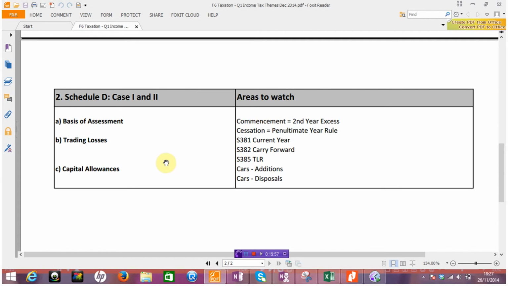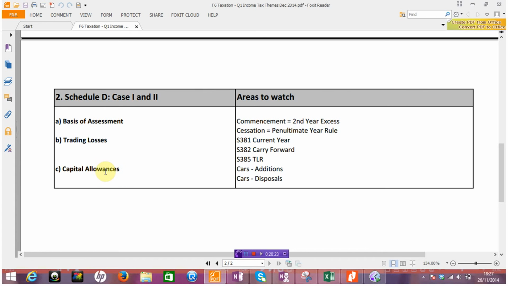Okay, sort of linked into that, don't forget to have a look at the implications for capital allowances and losses. Obviously, capital allowances can be used to augment or increase a loss. So watch out for how capital allowances work, and certainly if in doubt, if you have an adjusted trading loss, add the capital allowances in. More often than not, you should be okay with that.